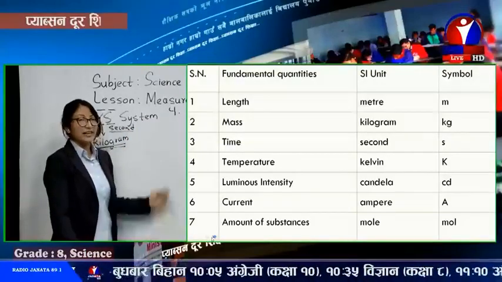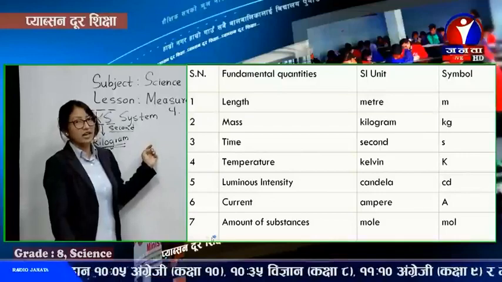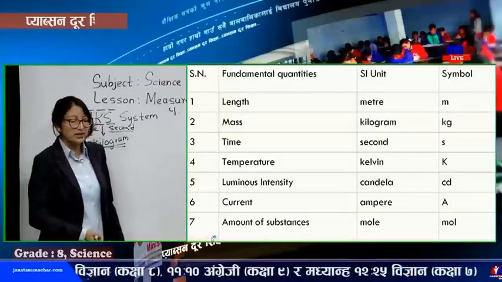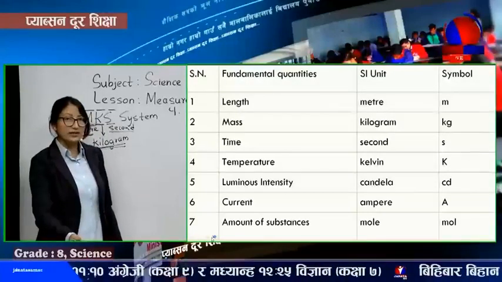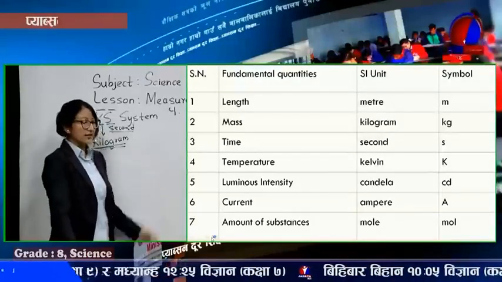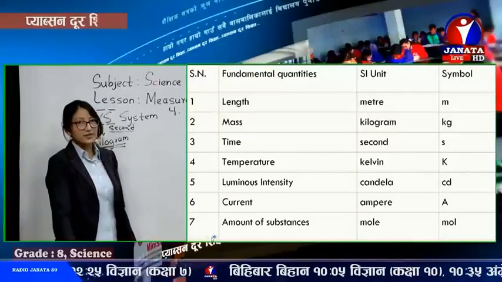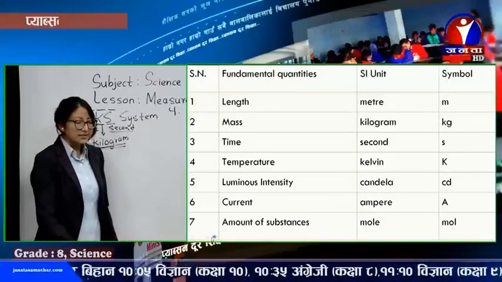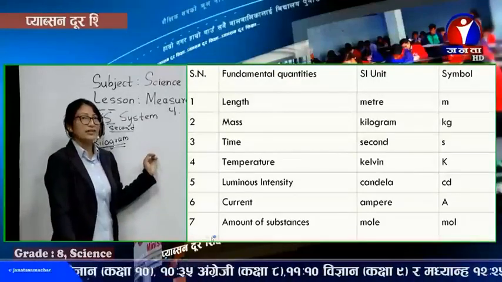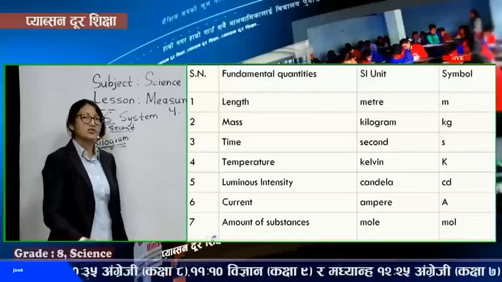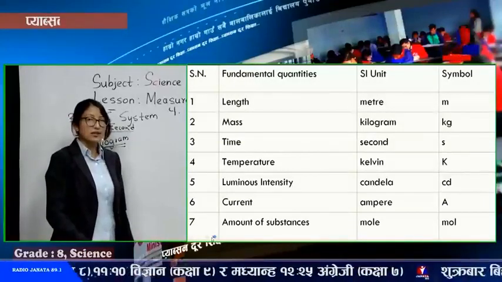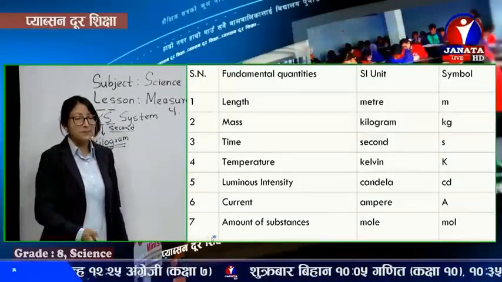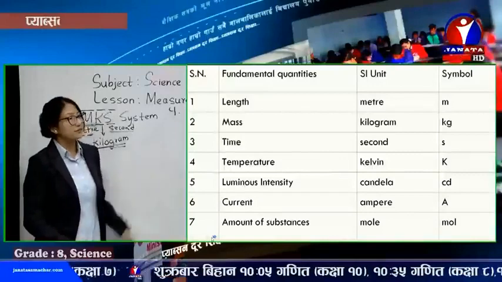And temperature, Kelvin, named after a scientist, but it's being used as a unit. That's why we don't write capital K for the name, but the symbol we write as capital K. Similarly, luminous intensity of light, or brightness of light, can be measured in candela. The symbol is cd. Or current, the flowing electric current, it's ampere, named after a scientist, of course, but written in small letter, because we are using it here as the SI unit, ampere, A-M-P-E-R-E. The symbol is capital A.